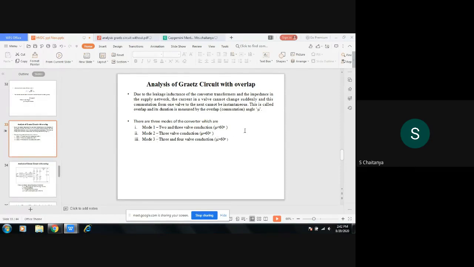So depending on the overlapping angle, up to what interval it is overlapping, the modes will be operated. Initially 3 thyristors, and after overlapping 2 thyristors will be under conduction for mode 1. For mode 3, initially 4 thyristors, and after overlapping 3 thyristors will be under conduction.